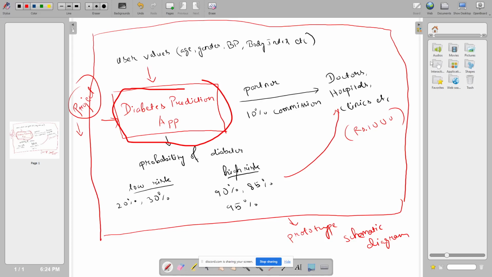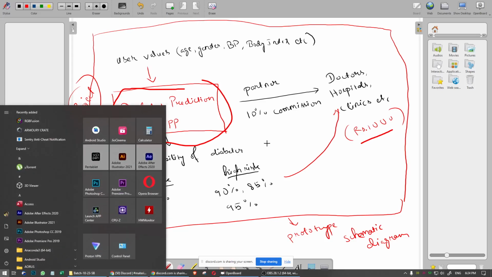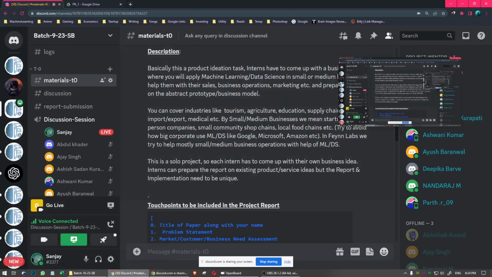Based on those high risk patients, you can partner up with doctors, clinics, and hospitals. If you get these high risk patients, you will refer them to these doctors or hospitals. Since the hospitals and doctors will charge a diagnosis fee, you can charge some commission, like 10%, 20%, it's up to you, because you're profiting them. Now you're able to monetize the diabetes prediction app and build a business out of it. That is what we want: how we can build a product out of machine learning ideas. Abdul, you got the point, right?